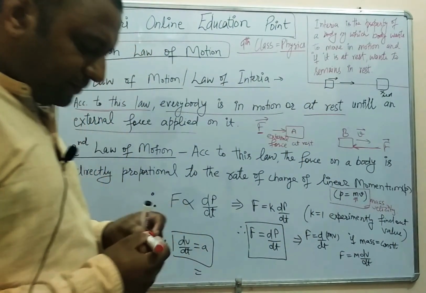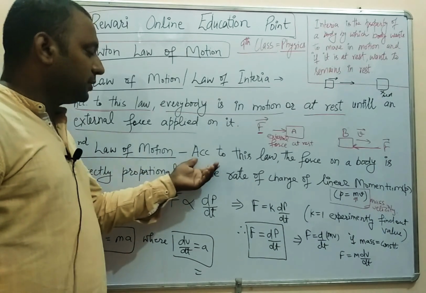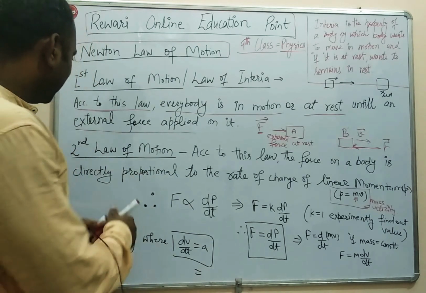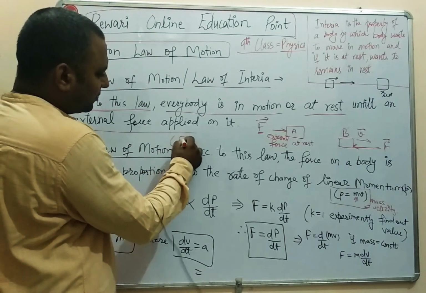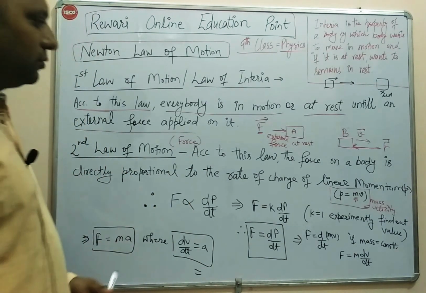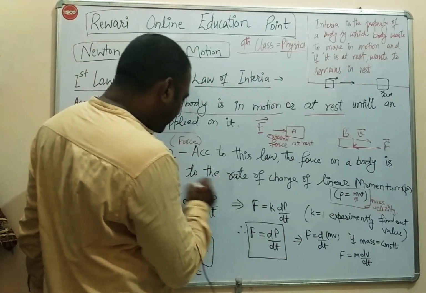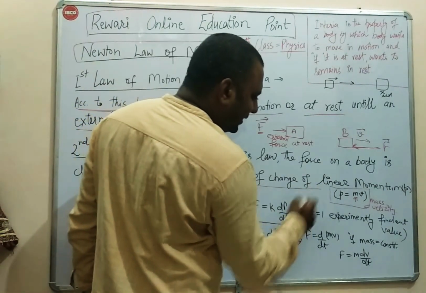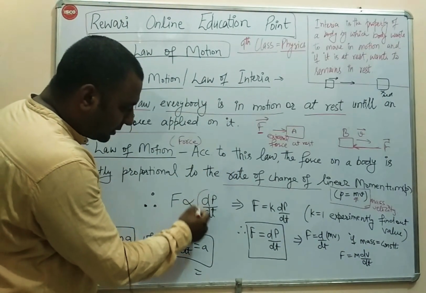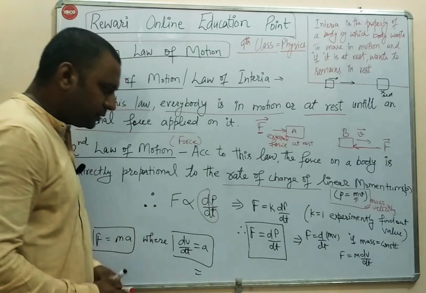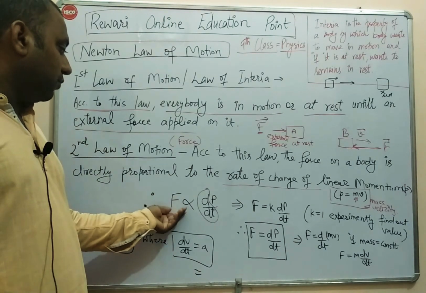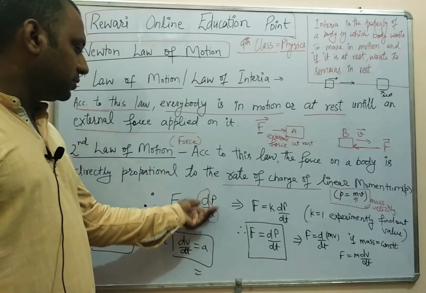So what is the statement of the second law of motion? According to this law, we can define the force on a body. The force on a body is directly proportional to, a very important point, the rate of change of linear momentum. What is the rate? Rate is always the ratio with respect to time, the derivative with respect to time, you can say. So the statement is: force is directly proportional to the rate of change of linear momentum.